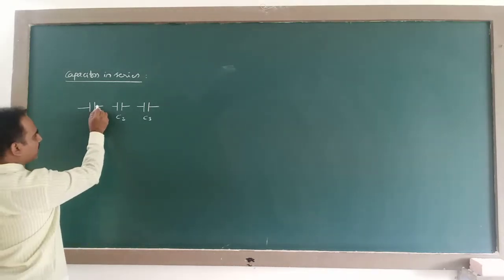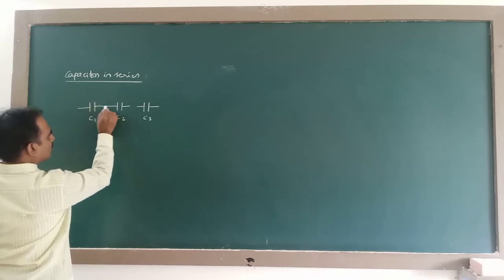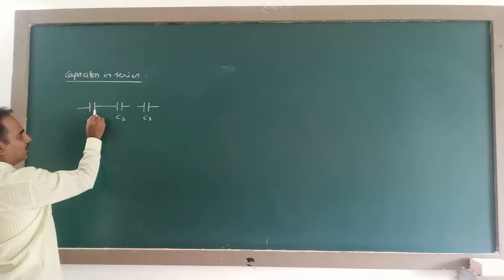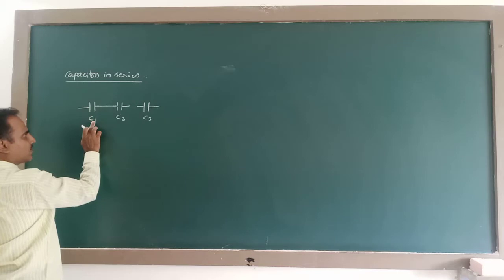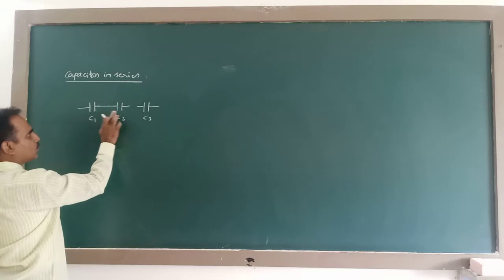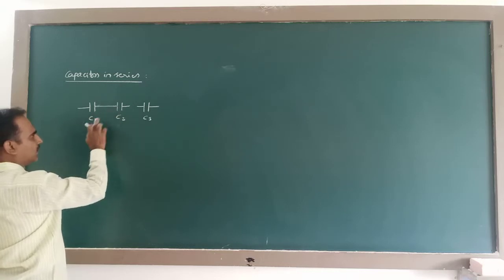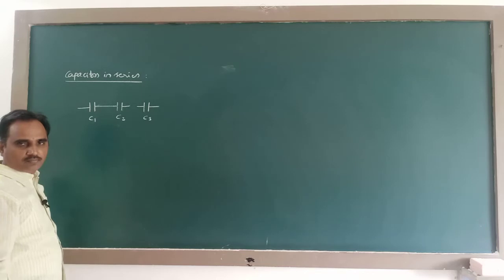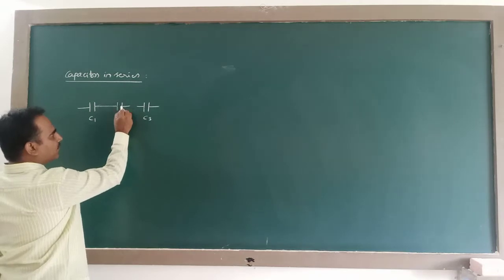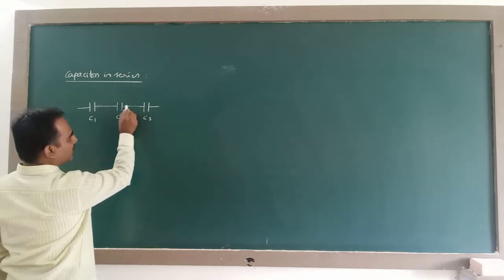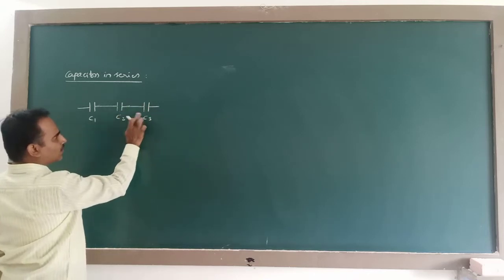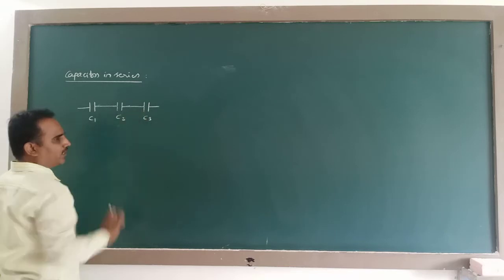See, when the second end of the first capacitor is connected to the first end of the second capacitor. So this is the second plate. The second plate of the first capacitor is connected to the first plate of the second capacitor. Then these two are said to be connected end to end. Then these two are said to be in series. Similarly, when the second plate of the second capacitor is connected to the first plate of the third capacitor, like this, these two are also connected end to end, so these two are also said to be in series.